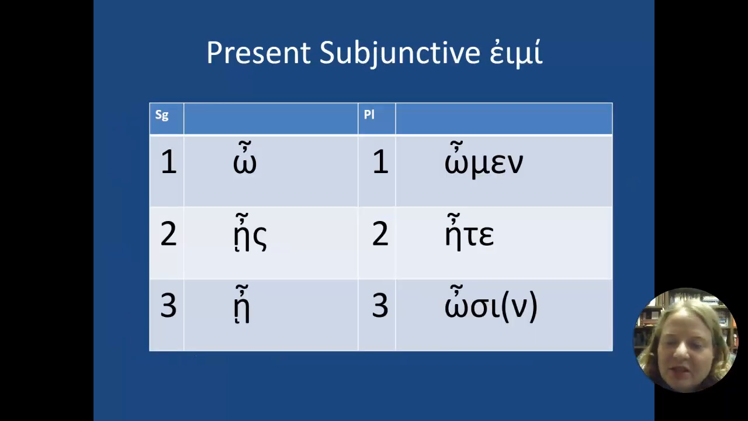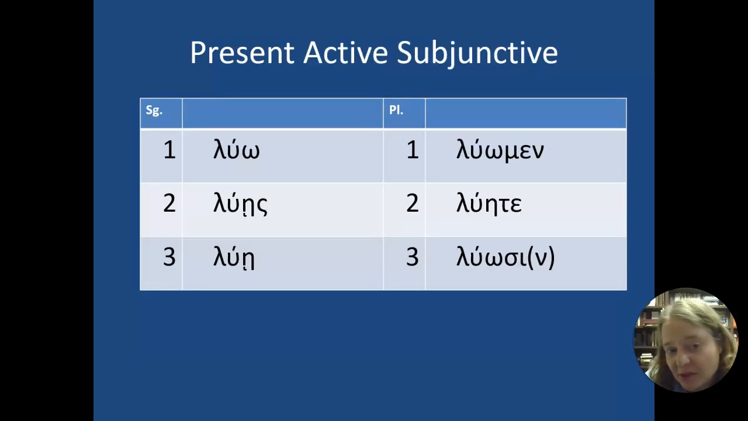The present subjunctive, the best way to learn it is to learn the a-me. And it's literally the endings that you already know, just long. So ō, ēs, ē, ōmen, ēte, ōsin, instead of ousi. And you can just add this to any verb stem. So this is what it looks like in the luō. So luō, luēs, luē, luōmen, luēte, luōsin.